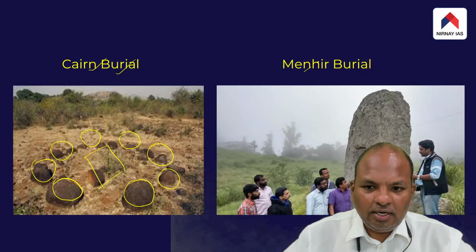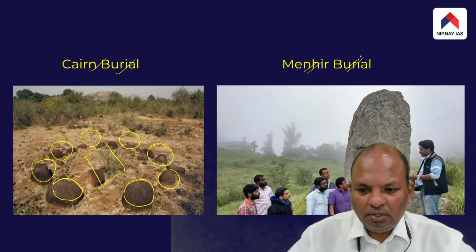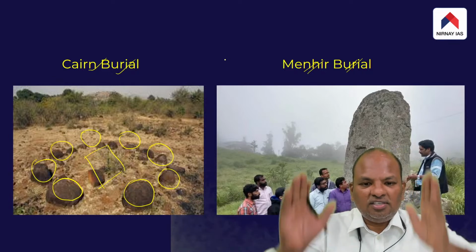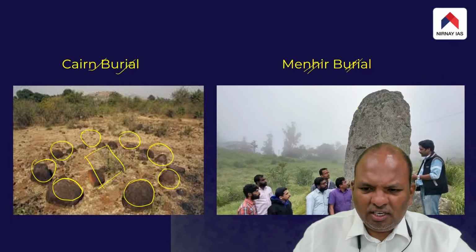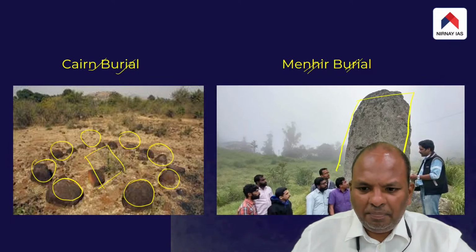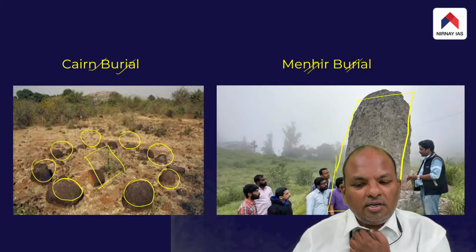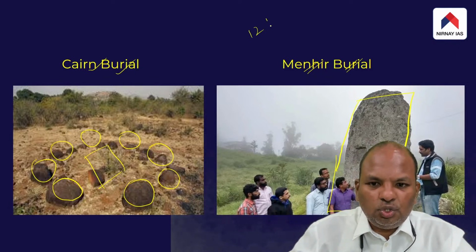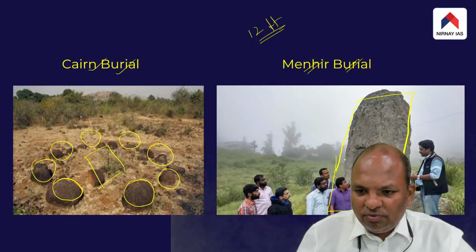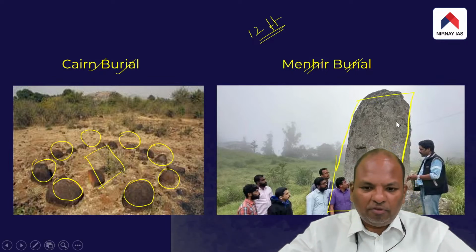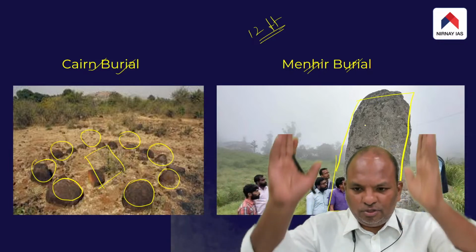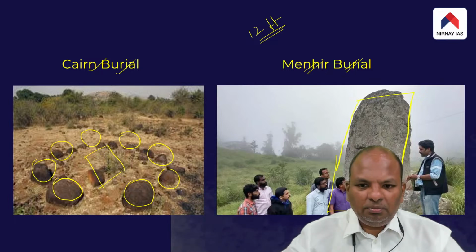You see another type of burial, we call it a menhir burial. Menhirs are huge vertical stones that were placed on top of the tomb. Just see for yourself the size of this tomb. The size of this tomb is not less than 12 feet. These were huge stones that were raised on top of the tombs. A large upright stone that is placed on top of the tomb is called a menhir.